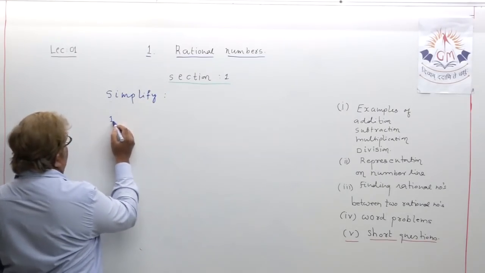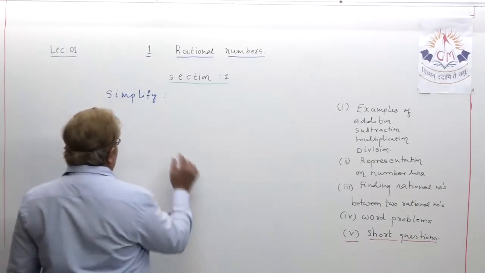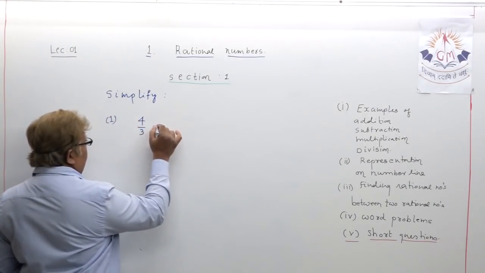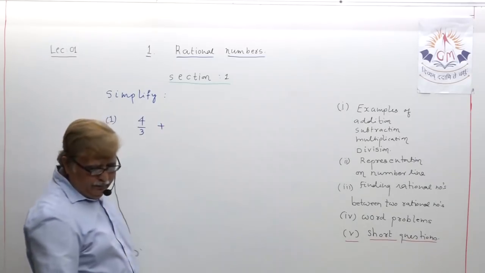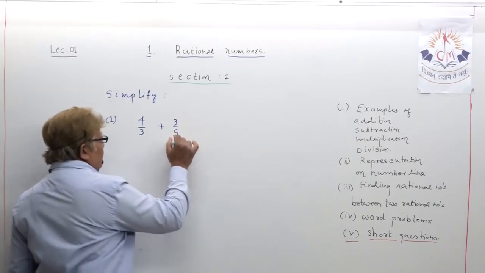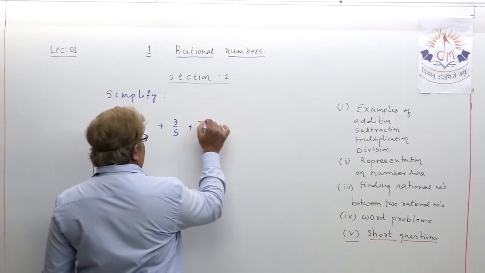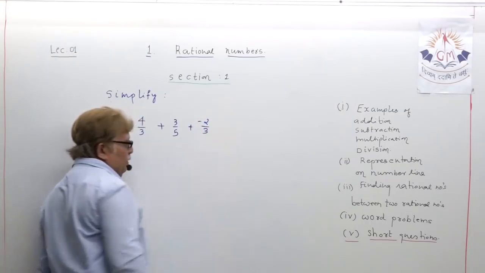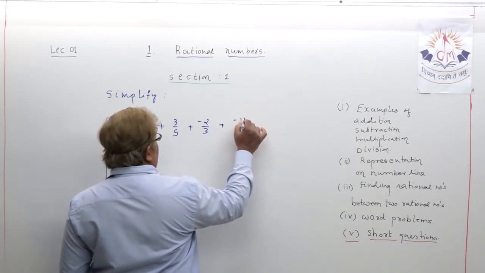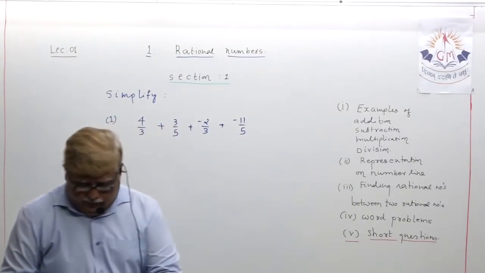Suppose I write 4 upon 3, plus 3 upon 5, then plus minus 2 upon 3, plus minus 11 upon 5. Suppose this is the example given to you.